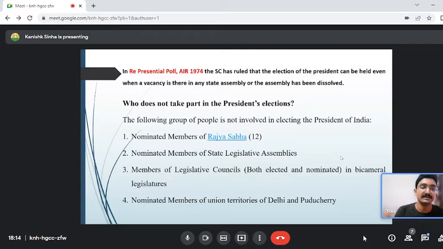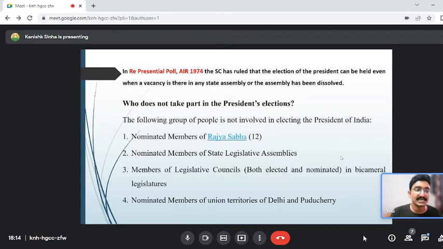Now this judgment, In re Presidential Poll, AIR 1974, is also a very important thing that you have to remember. In this, what happened, guys, was that when the time of the president election came, the Gujarat assembly was not there. The Gujarat assembly was dissolved. There was no MLA in the Gujarat assembly. In spite of that, the Election Commission of India called for the election of the president. There was a vacancy in the Gujarat assembly. It was dissolved for some reason or the other.